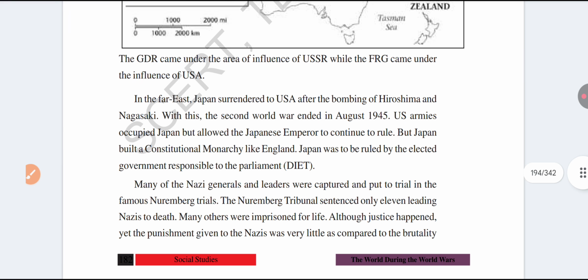Next, Japan surrendered to the USA. Japan also surrendered.